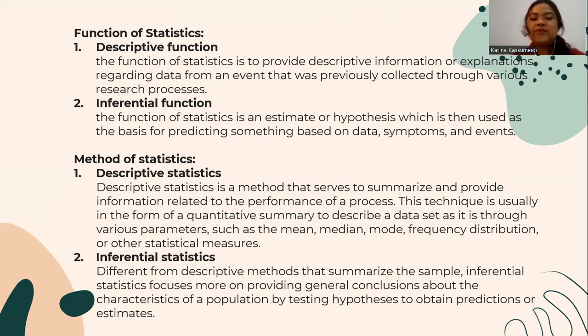The second one is inferential statistics. Different from descriptive statistics, inferential statistics focus more on providing general conclusions about the characteristics of a population by testing hypotheses or prediction estimates.